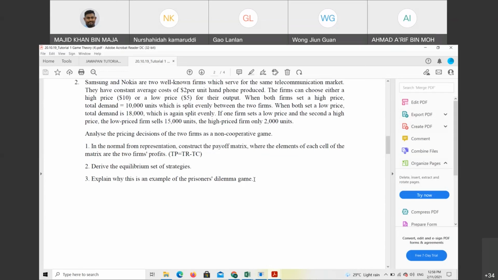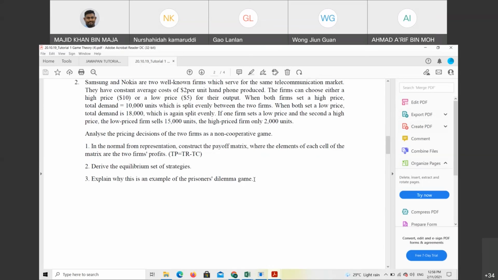So I feel like it's the same. It's an example because in prisoner dilemma, if both people confess, then both of them will get the same jail sentence, and if both remain silent, they will get a lesser prison sentence. So in the same way here, if both of them put a low price, they're going to get more or less money.